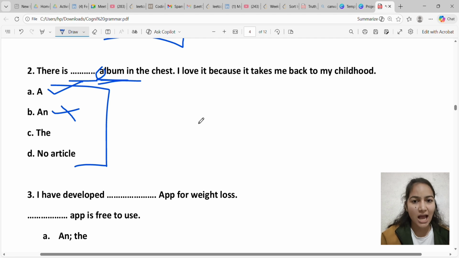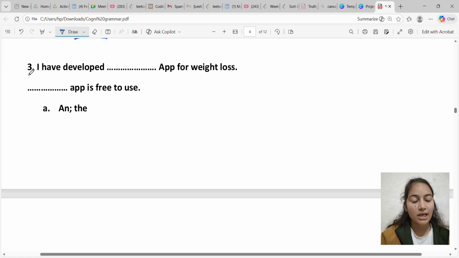This is a rule with articles. It doesn't matter whether the word starts with a vowel or a consonant. If the word's initial sound is a vowel, then you have to use an, and if the initial sound is a consonant, then you have to use a. So the correct sentence will be, there is an album in the chest.